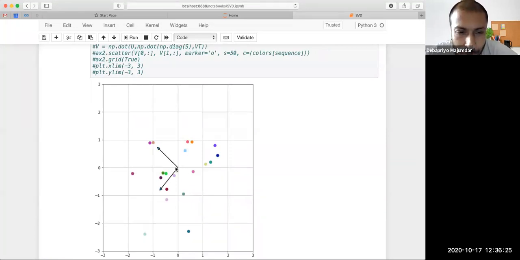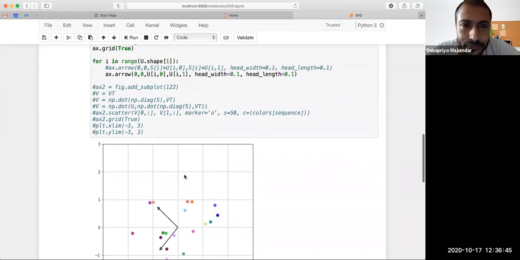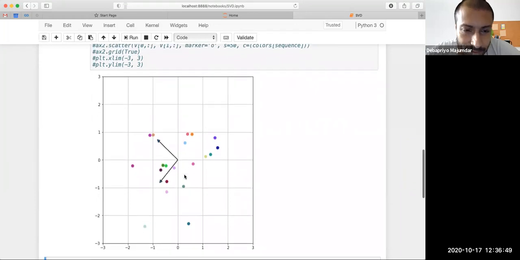So their orientation has changed a bit. If you think that the x-axis went to the first singular vector, and the y-axis went to the second singular vector, it's not right to think that way, but if you think of this just as a change of basis, then it has also flipped it. But that is not all that we want to do. So what else does this signify?